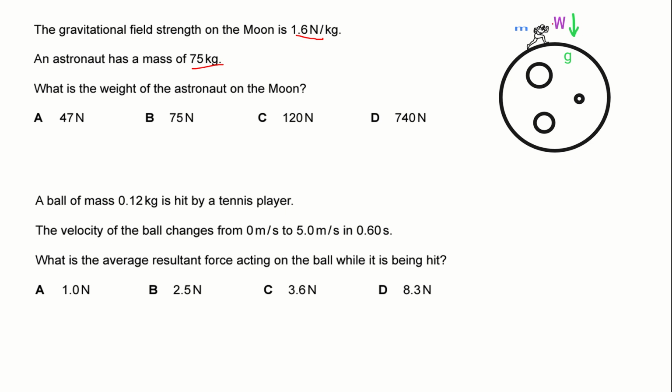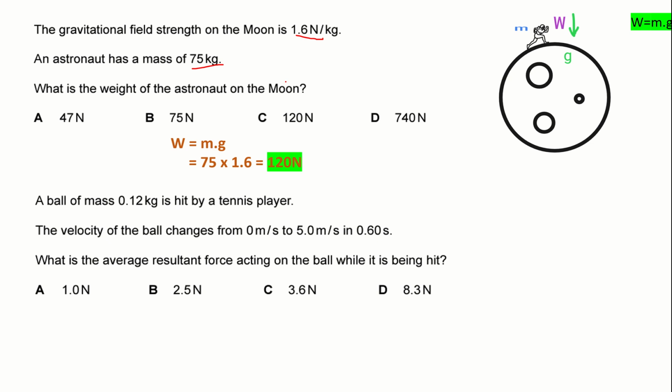We should understand that weight is nothing but the effect of gravity on the mass, the effect of the gravitational field on this mass, and it is a force which is acting vertically downward. It is given by the relation mass times the gravitational field strength. So let's substitute the given values into this equation, but before you substitute, make sure that the given values are in SI units. It is kilogram, again an SI unit, and Newton per kilogram, again an SI unit. So let's directly substitute it. 75 multiplied by 1.6, which is 120 Newton. So the answer is option C.